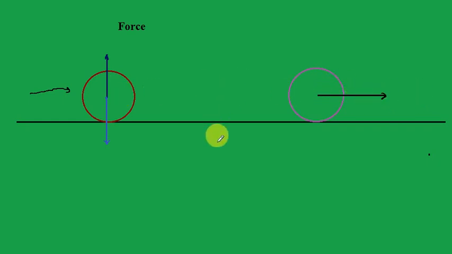and this will move like this on this side, right? But if we want to move football on this side, what we have to do? We have to push football from this side or we have to pull football from this side. Also, we can pick up the football in our hand against the gravitational force which is acting downwards. Also, we can press this football from all the directions so that we can change the shape of this football.